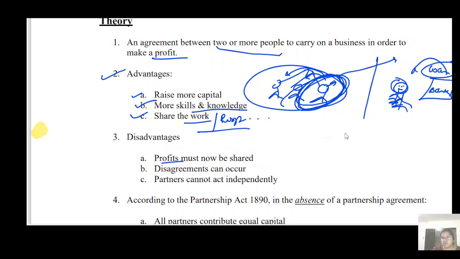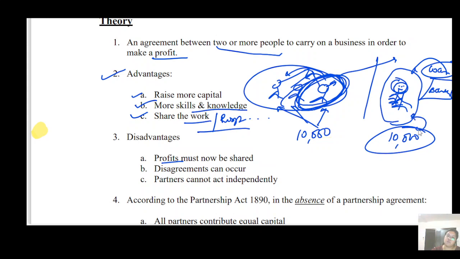That's a disadvantage. In sole trader, whatever the profit, it's only related to the sole trader. But in partnership, whatever the profit, suppose 10,000 is the profit, so 10,000 is going to be distributed among the partners. If there are three partners, that 10,000 is going to be distributed among the three partners. But in case of a sole trader, whatever profit they earn from the sole trading business, he is the person who takes all the profit.